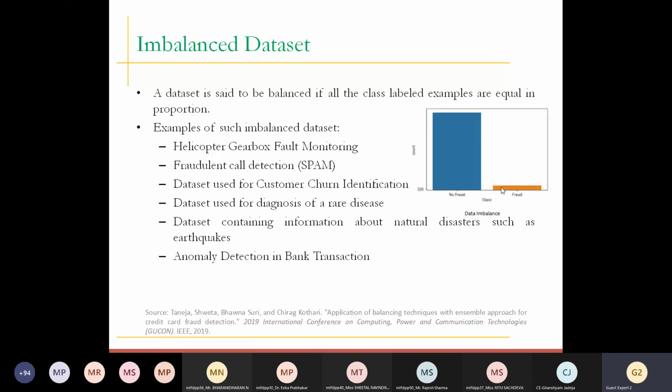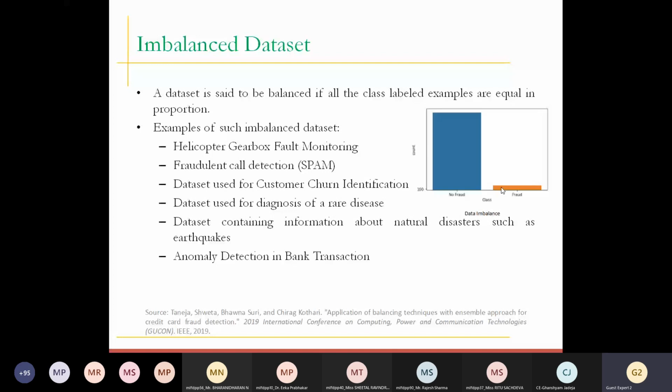So you basically need to understand which problems have this kind of imbalanced data set. You need to understand only one thing when you are going to classify: always think about the number of times you are going to collect the rare event. There are some examples listed here, like, as I said, the healthcare domain. The second one is anomaly detection in transactions, fraud detection, customer churn identification, diagnosis of rare disease, helicopter gearbox fault monitoring. So you can include any example which has a rare event.